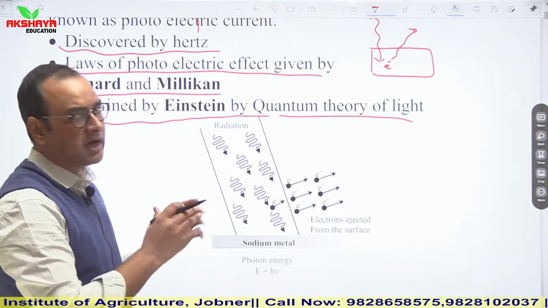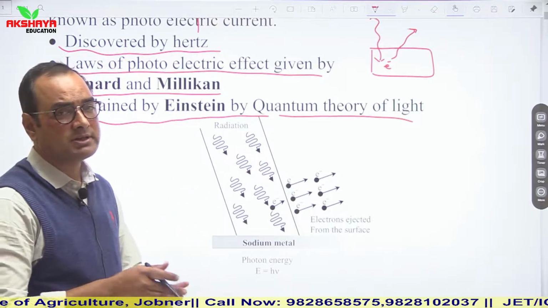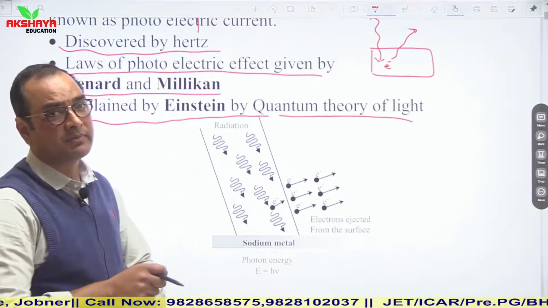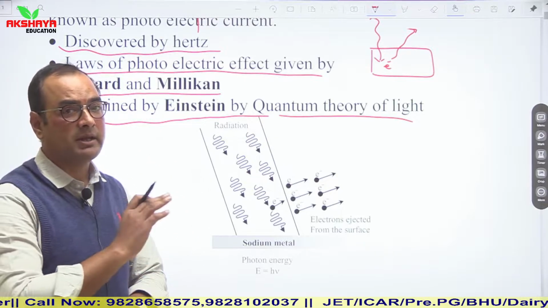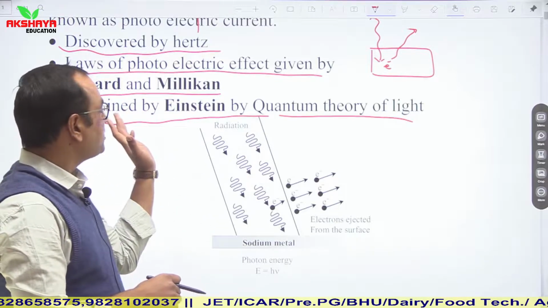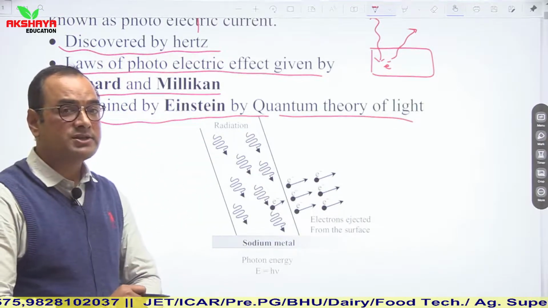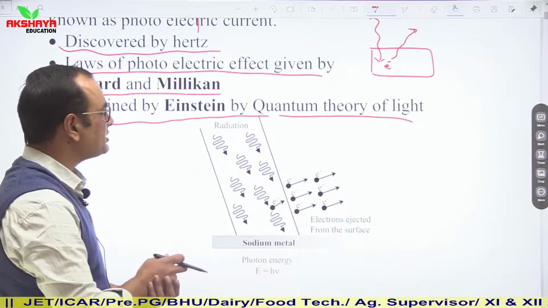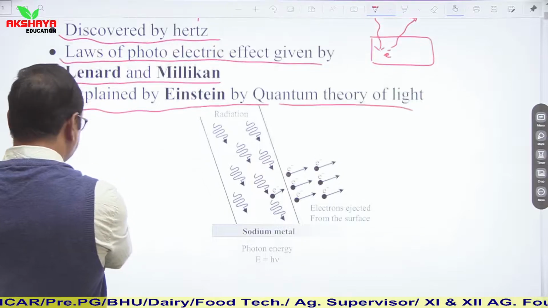We have to pick out some key points here. First, who discovered it: Hertz discovered it. The laws were explained by Millikan and Lenard. Then the theoretical explanation was given by the scientist Einstein based on his quantum theory. So these are some key facts and relations based on the photoelectric effect.